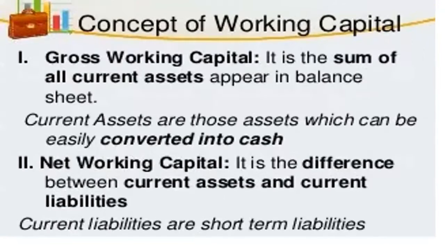Okay, let's understand gross and net working capital. Gross working capital is the sum of all the current assets appearing in the balance sheet. Whatever current assets the company is using, as mentioned in the balance sheet, the summation of all the current assets will be termed as gross working capital. Current assets are those assets which can be easily convertible into cash. This we all know.